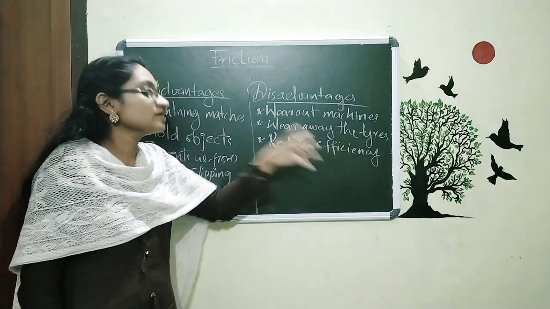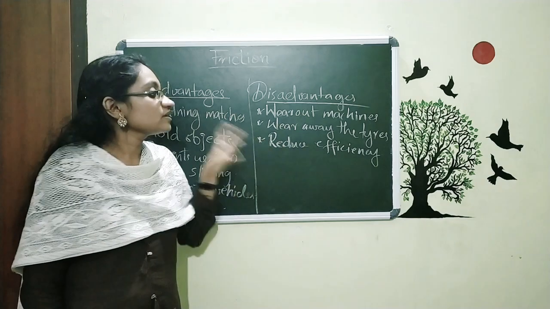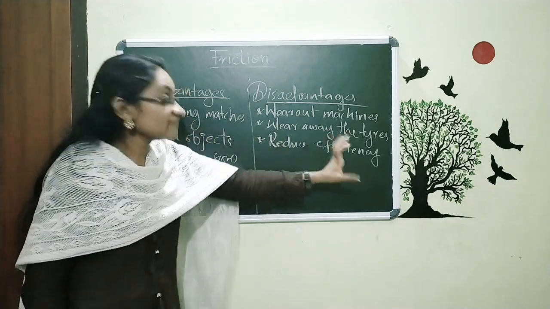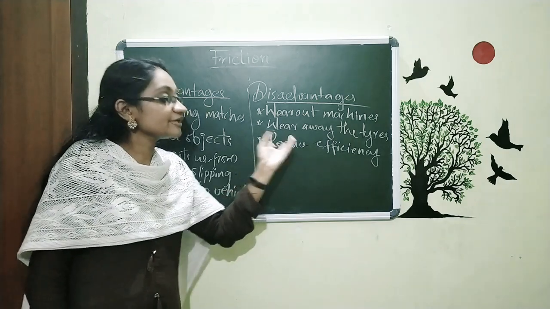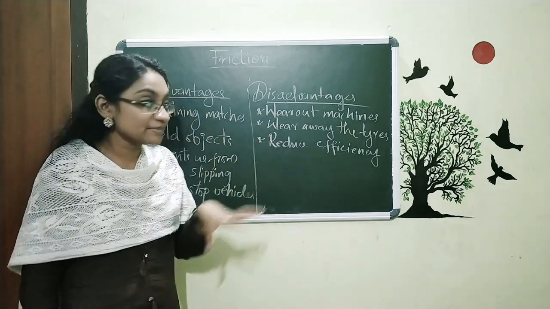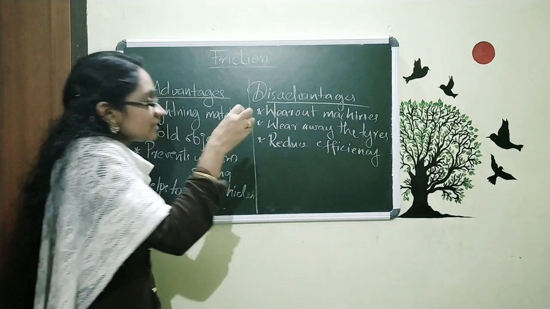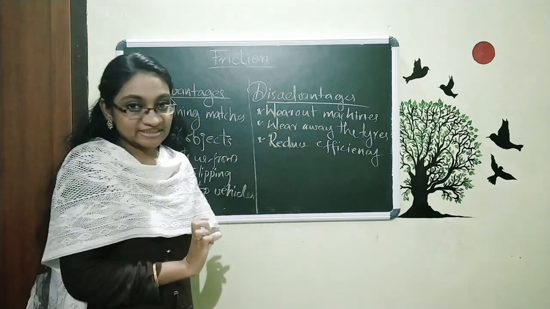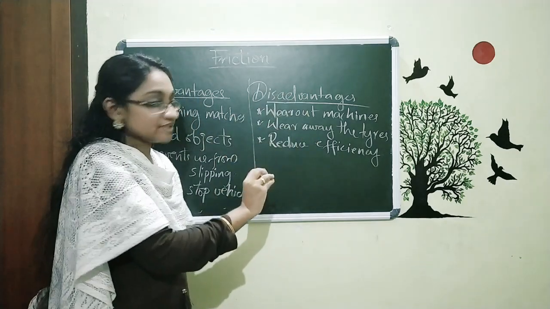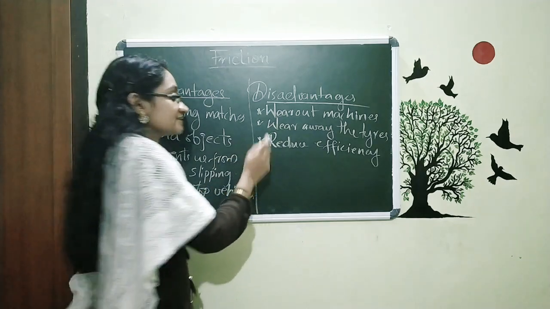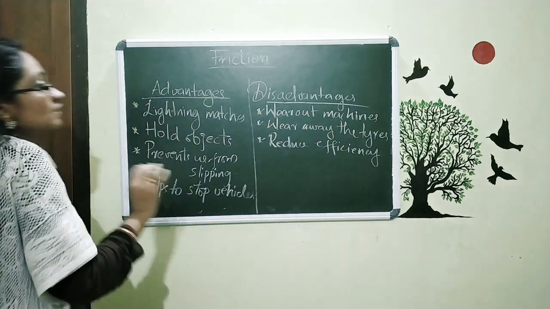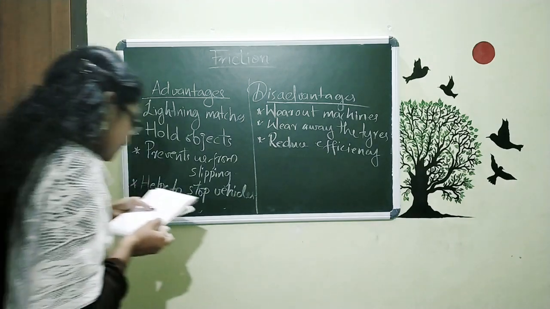When a machine is working, it has a certain efficiency, and reduced efficiency means it will be damaged very fast or it will not work properly. That is the reduced efficiency. And there will be energy loss also. That also happens because of friction.